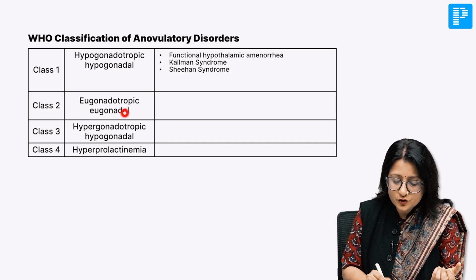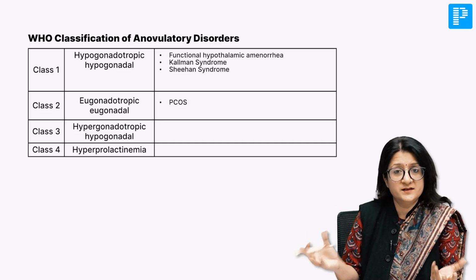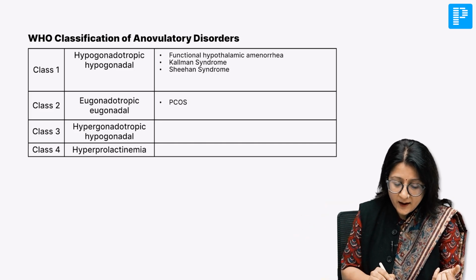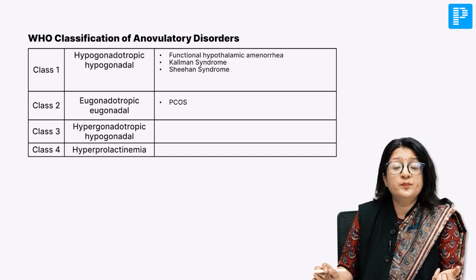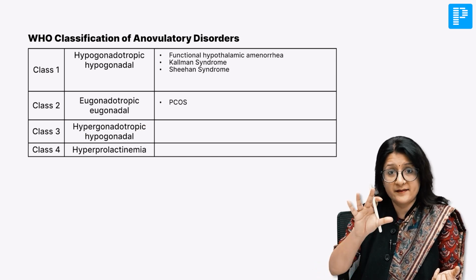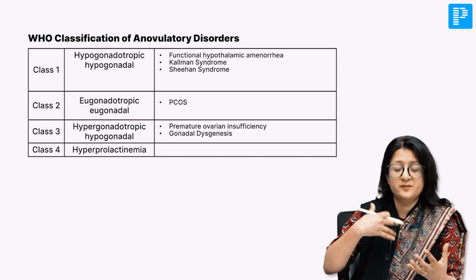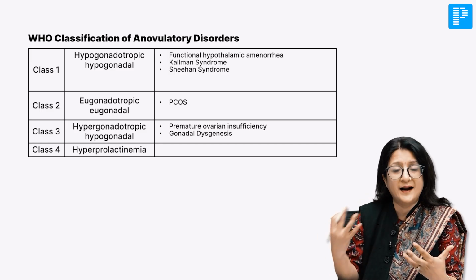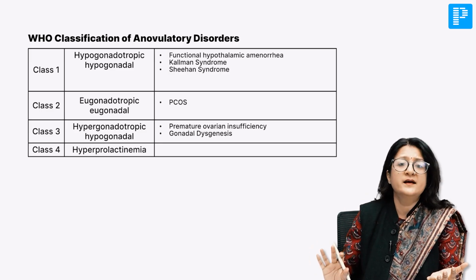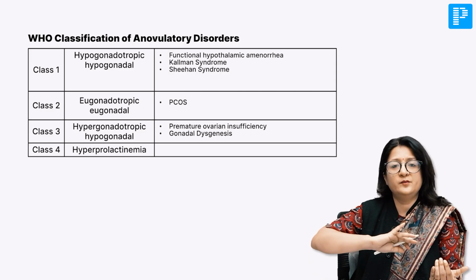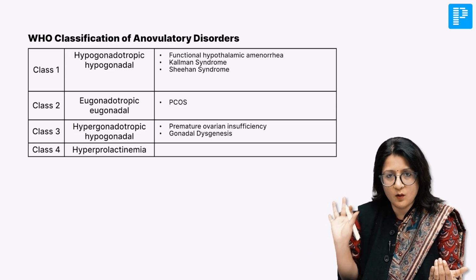The eugonadotropic eugonadal, for example, PCOS here. Your hypergonadotropic hypogonadal, the ones where there are ovarian problems, so premature ovarian insufficiency, gonadal dysgenesis, they will be here. And then hyperprolactinemia is kept in a separate class altogether.